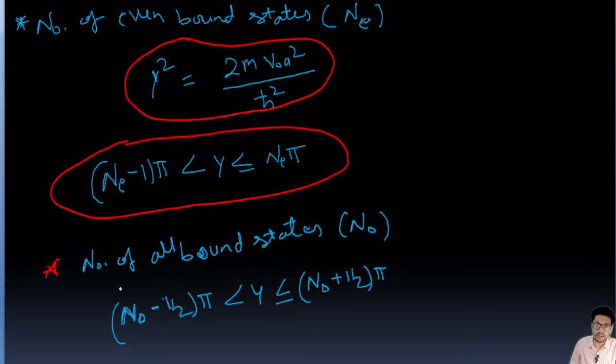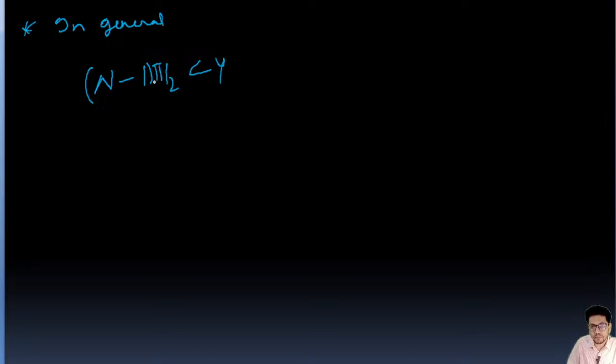Okay, and if we generally want to find the number of bound states and we don't know whether it is odd or even, in the general case the formula for the number of bound states is: gamma is between n minus 1 pi by 2 to n pi by 2.